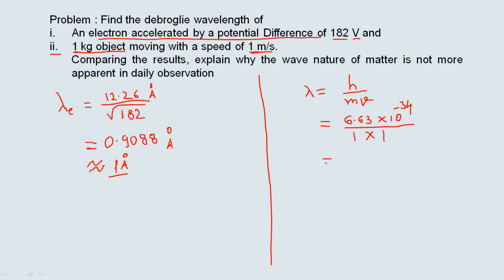This de Broglie wavelength comes out to be 6.63 into 10 raised to power minus 34 meters, while 1 angstrom minute is of the order of 1 into 10 raised to power minus 10 meter.